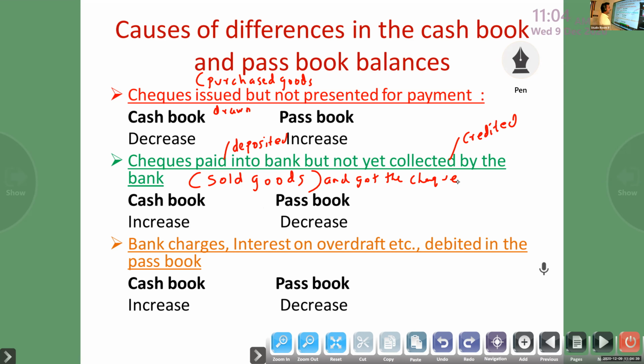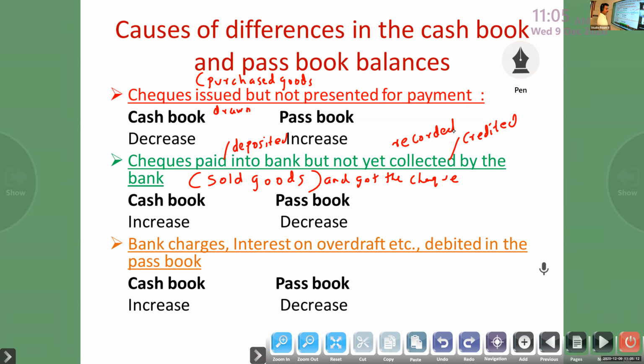Check paid into bank but not yet collected, not yet cleared, not yet credited, not yet recorded by the bank. Recorded, credited, anything, that is the same cause.